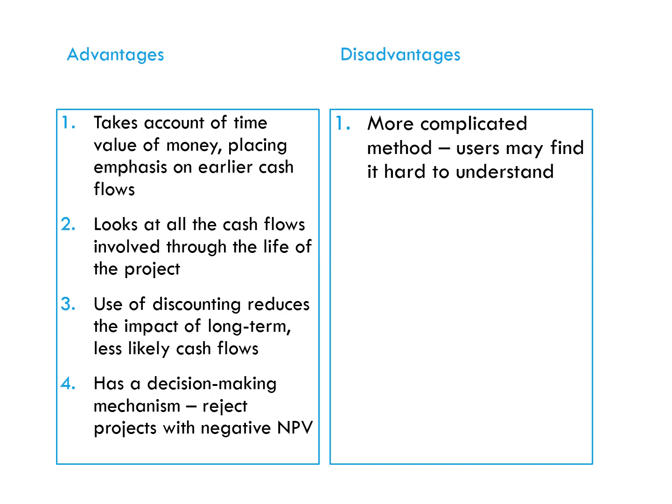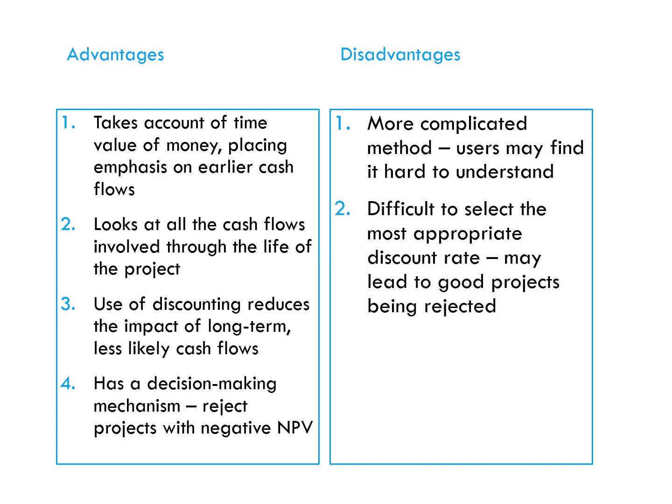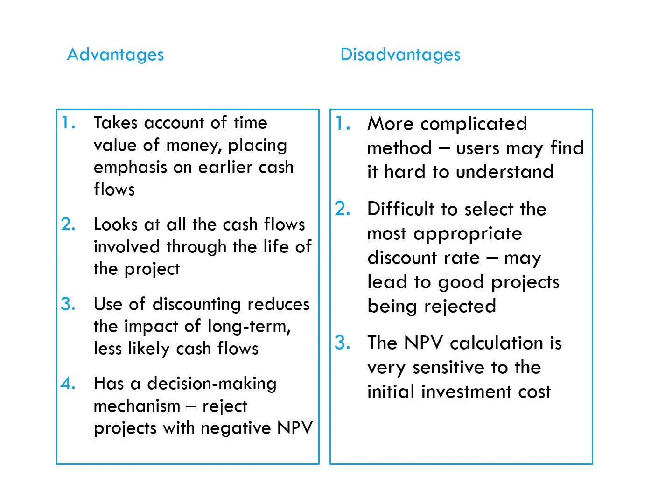Some disadvantages, perhaps: it is more complicated. Some users may find it more difficult to understand within the finance department. Again, it's difficult to select the appropriate discount rate. So would they be getting 10% return on their money otherwise? Would it be 12%, 8%? What is the appropriate rate that they might alternatively get? And the NPV calculation is very sensitive to the initial investment cost. So that has quite a big effect because it is a present value.